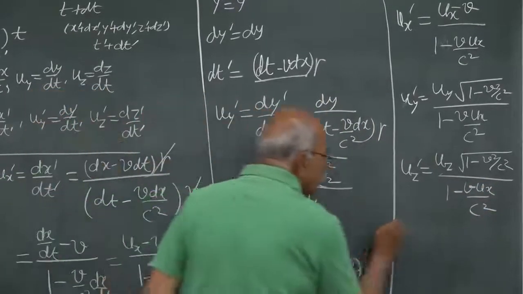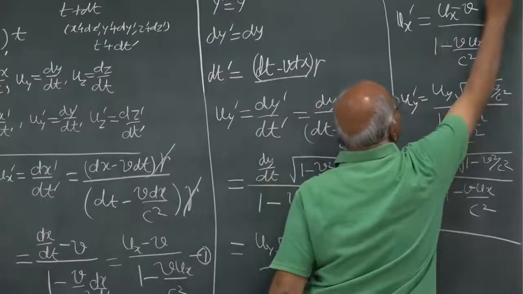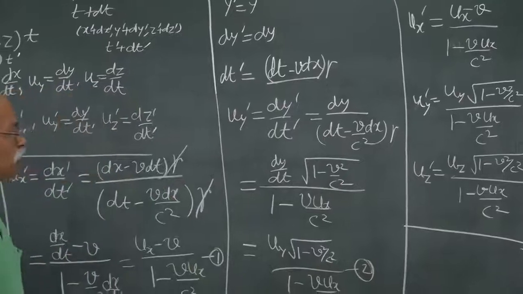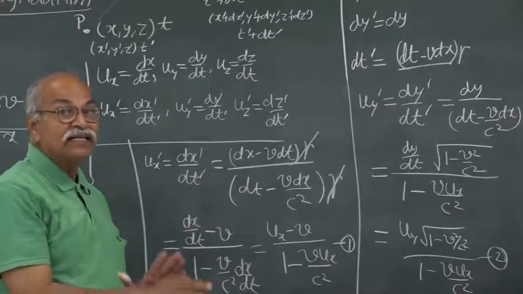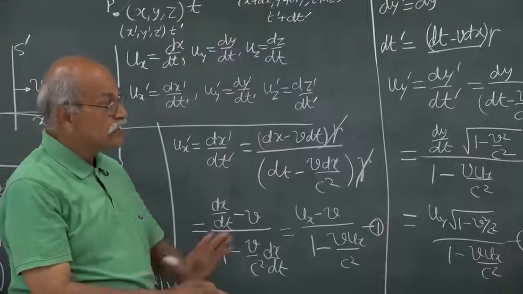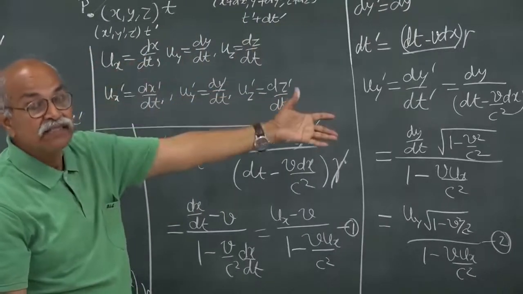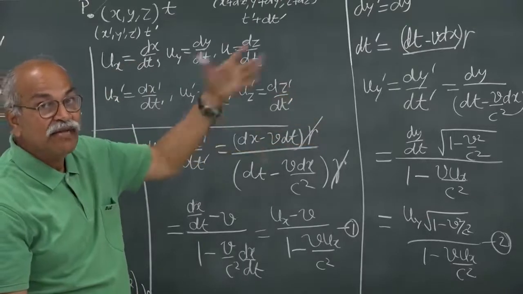So these are the velocity transformation formulas, the Lorentz transformation equations for velocities as you change from s to s prime.